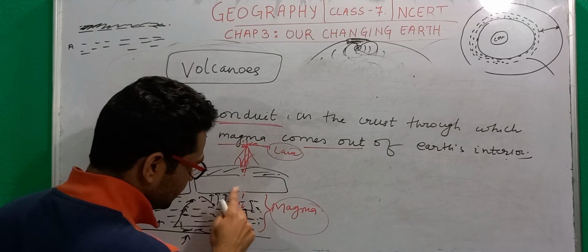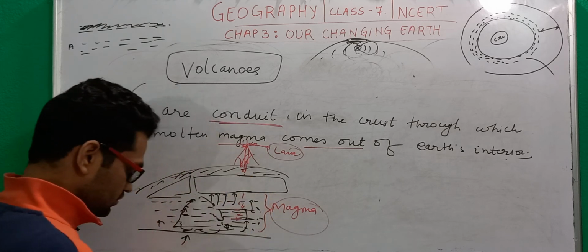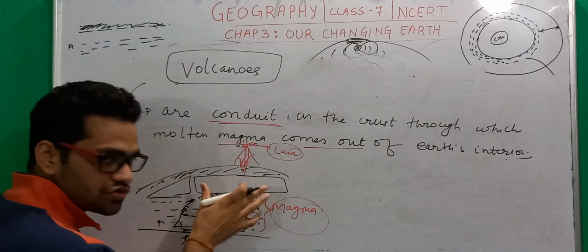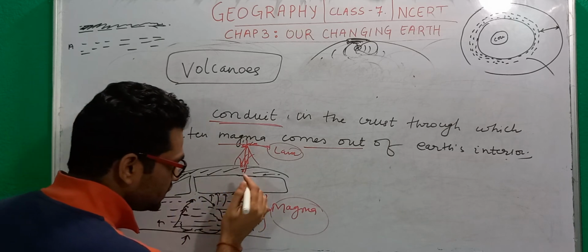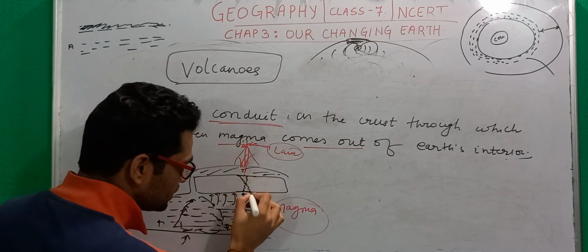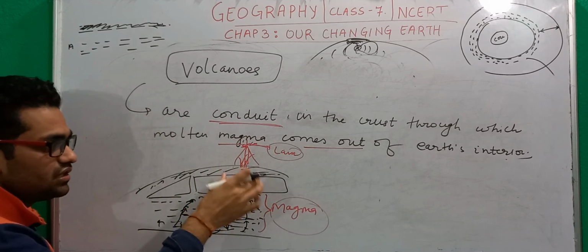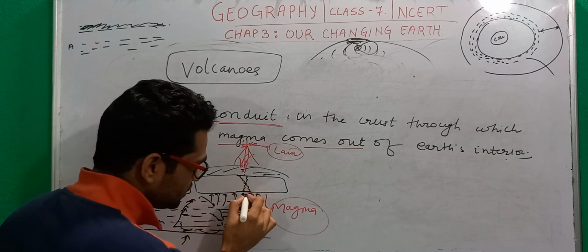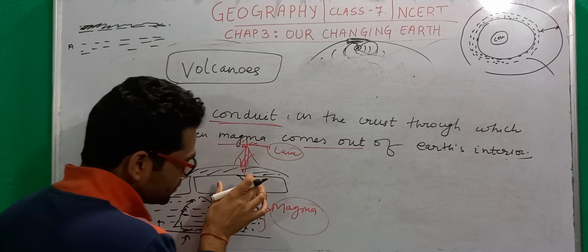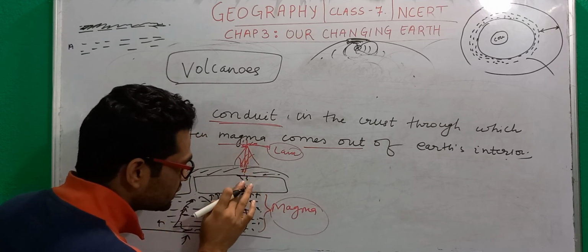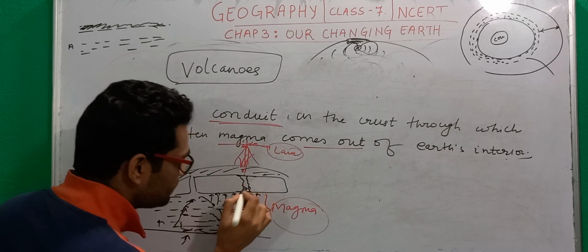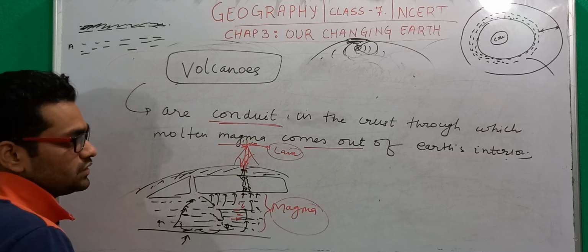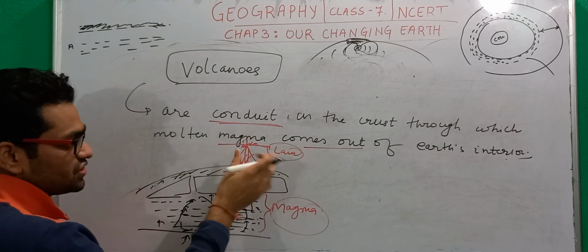It might also happen that after continuous strikes, this magma is always hitting this lithospheric plate. What happens after some time? A crack appears within this lithospheric plate. When this crack appears, the magma will enter here, and the crack will get further widened, and the magma will erupt out. Magma, when it comes out, is called lava.